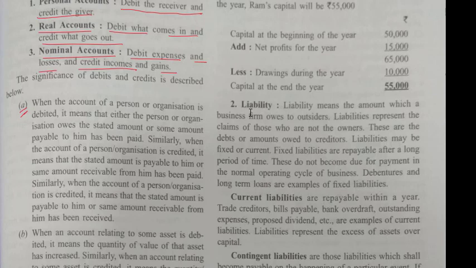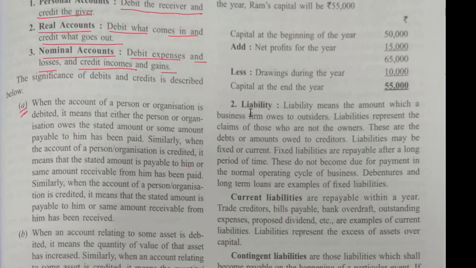Similarly, when the account of a person or organization is credited, it means that the stated amount is payable to him or the same amount receivable from him has been paid. A little confusing here. Similarly, when the account of a person or organization is credited, it means that the stated amount is payable to him or the same amount receivable from him has been received.